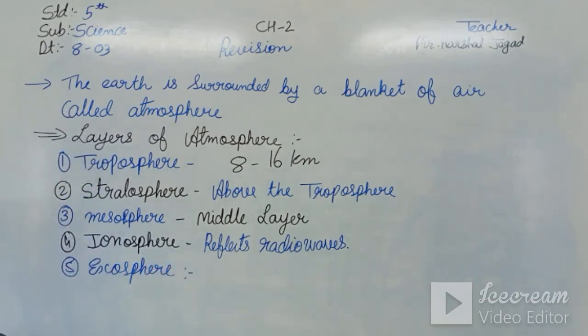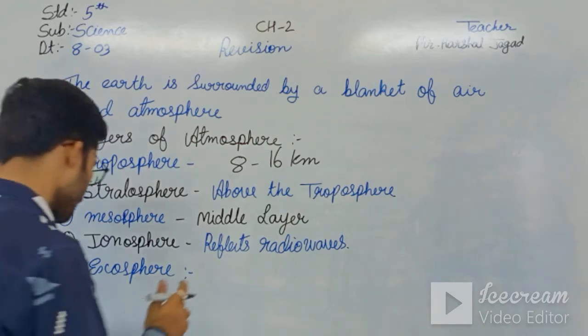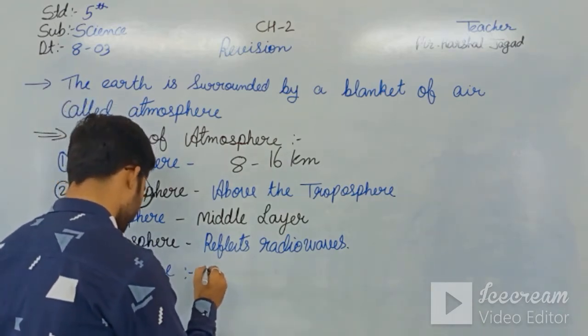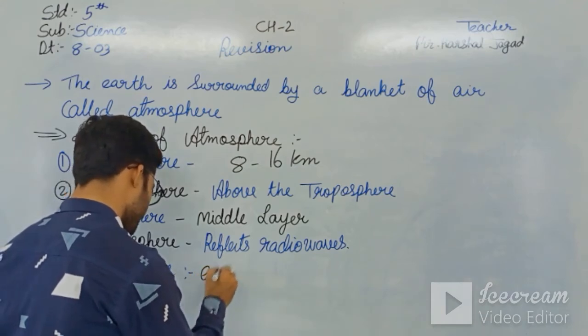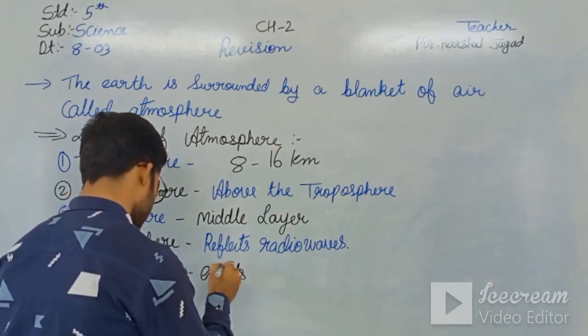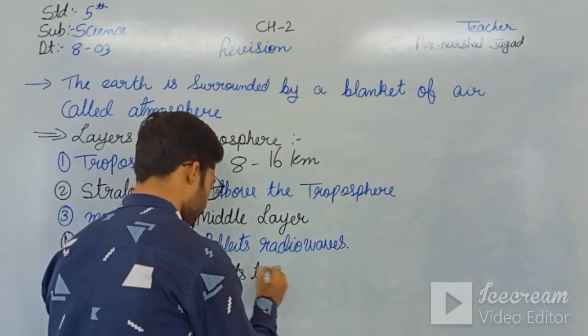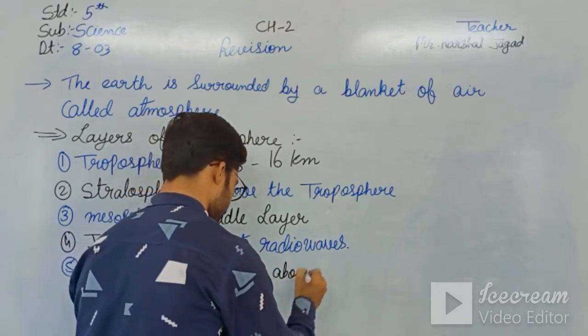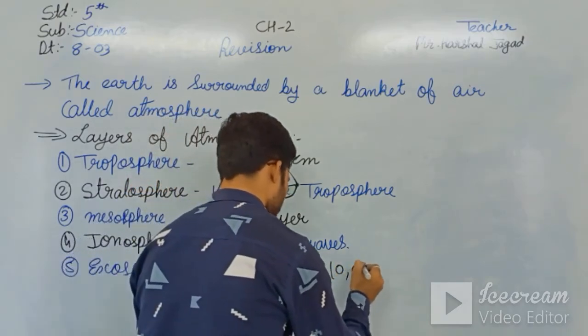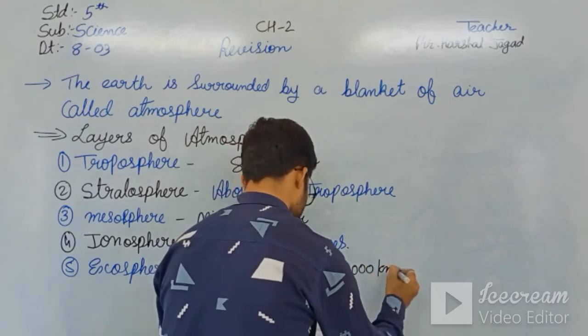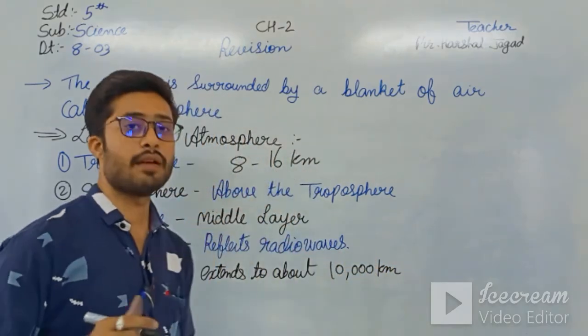The exosphere extends to about 10,000 kilometers above the earth.